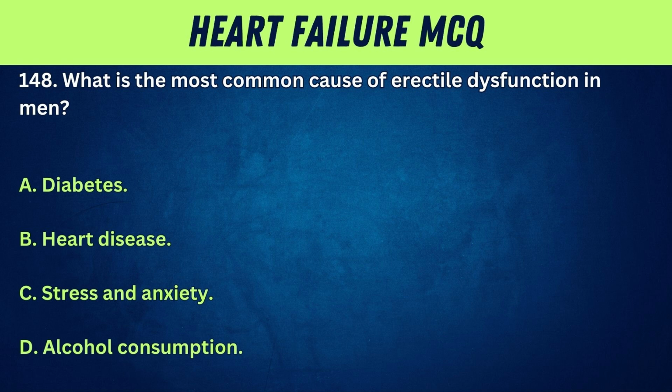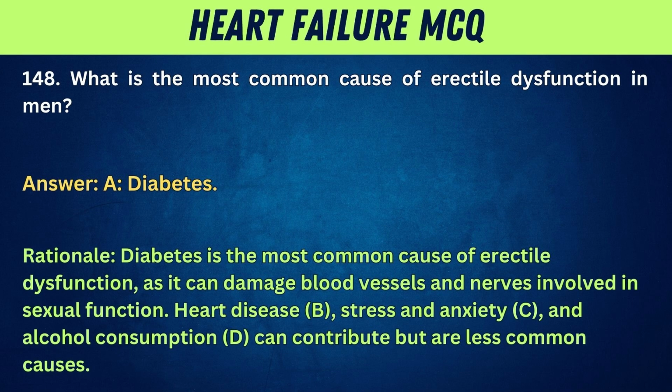148. What is the most common cause of erectile dysfunction in men? A, diabetes. B, heart disease. C, stress and anxiety. D, alcohol consumption. Answer: A, diabetes. Rationale: diabetes is the most common cause of erectile dysfunction, as it can damage blood vessels and nerves involved in sexual function. Heart disease, B, stress and anxiety, C, and alcohol consumption, D, can contribute but are less common causes.